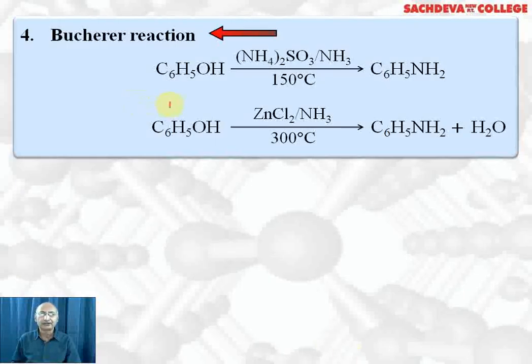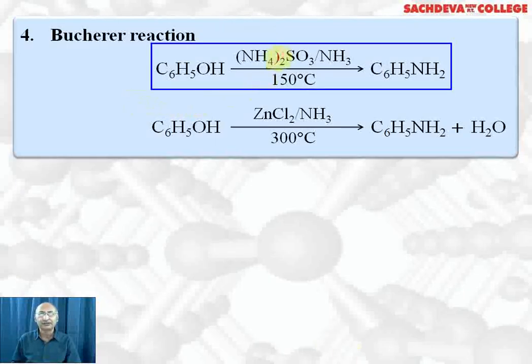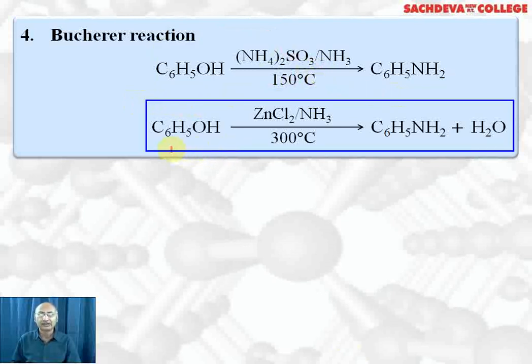This is Bucherer reaction. Phenol, when treated with ammonium sulfite in the presence of ammonia at 150 degrees centigrade, aniline is formed. Most common method is phenol also reacts with ammonia in presence of zinc chloride, which acts as dehydrating agent at 300 degrees centigrade to form aniline plus water.